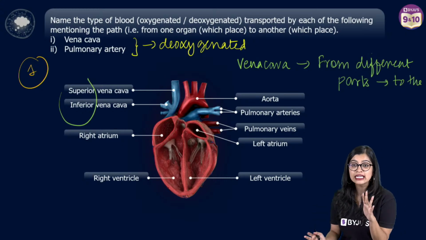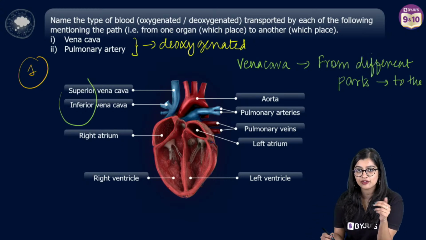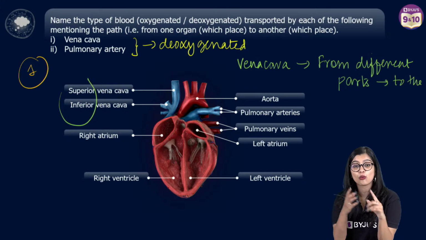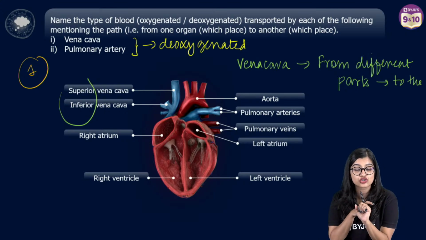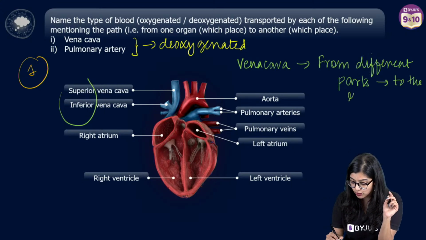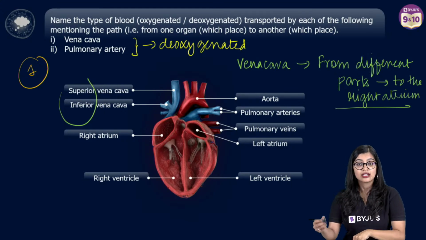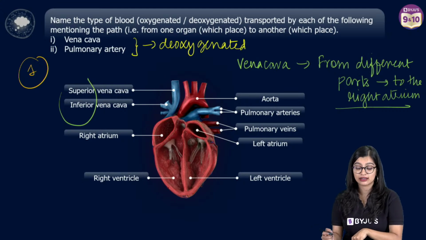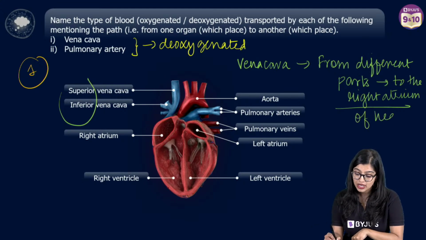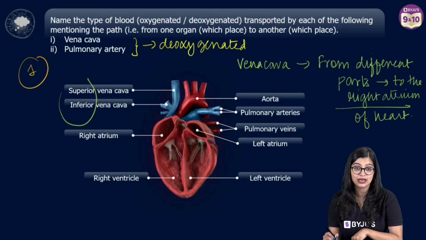We are no longer in 7th grade just mentioning heart and everything. Which part of the heart receives the deoxygenated blood? You will have to mention the chamber. So here you will have to write the right atrium. The right atrium of the heart receives it. Be as specific as you can in biology.